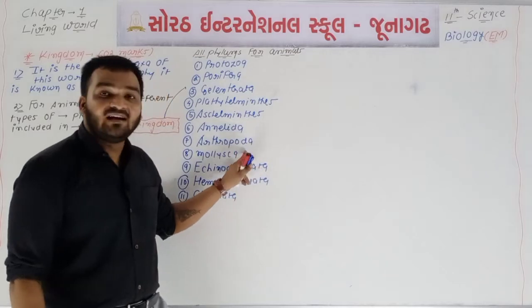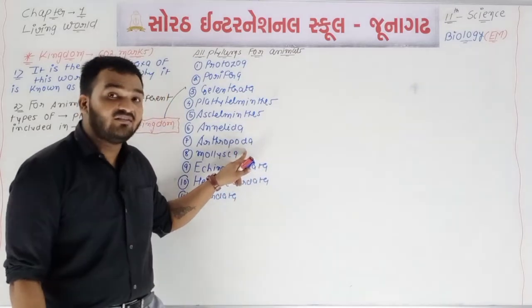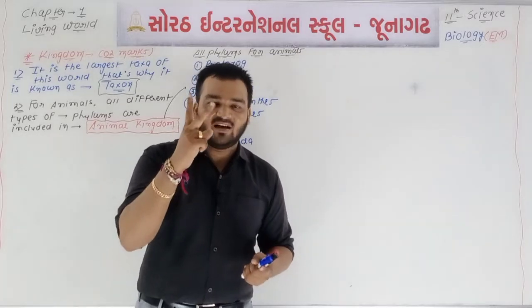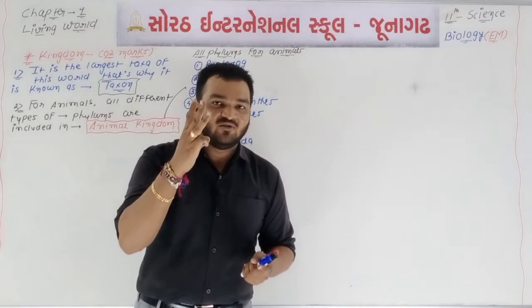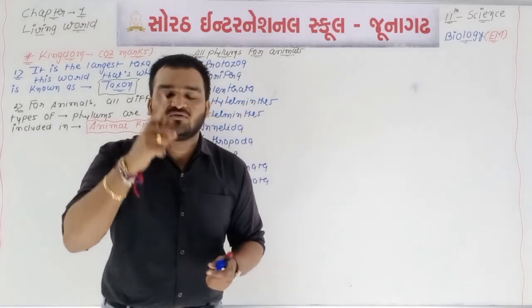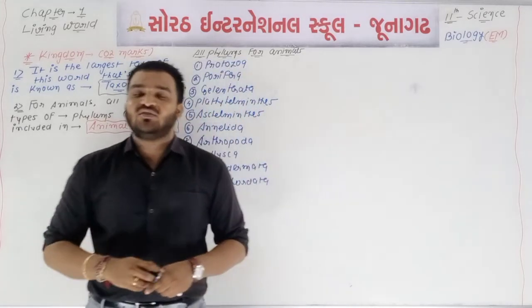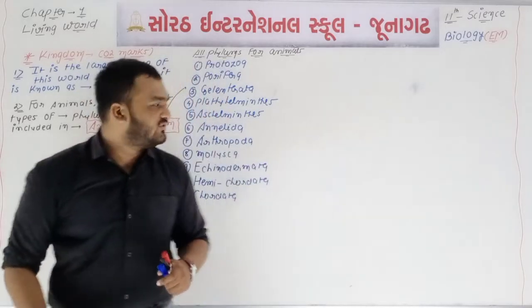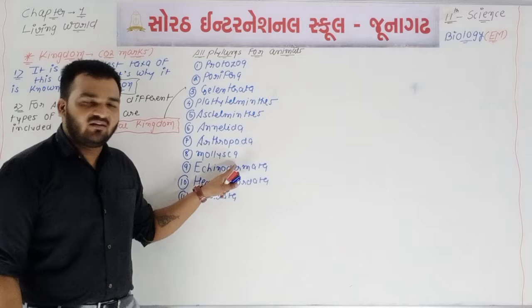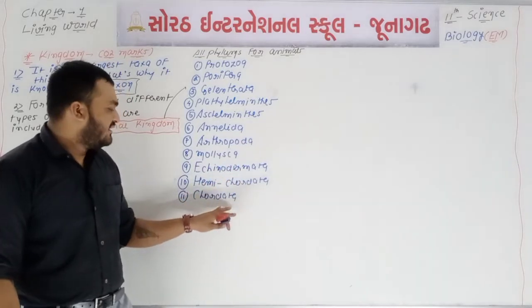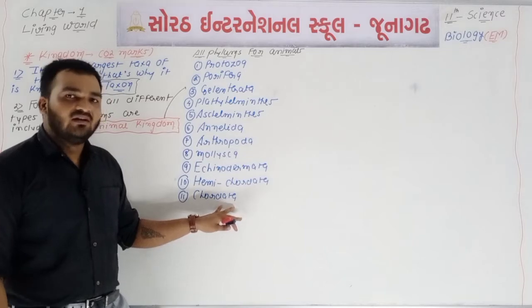And Arthropoda, the largest phylum of this world, has 6 different classes. First is Crustacea, second is Arachnida, third is Diplopoda, fourth is Chilopoda, fifth is Onychophora, and sixth is Insecta. Remember, Insecta is the largest class of this world. Mollusca has 5, Echinodermata has 5, Hemichordata has 2, and Chordata has only one subphylum.